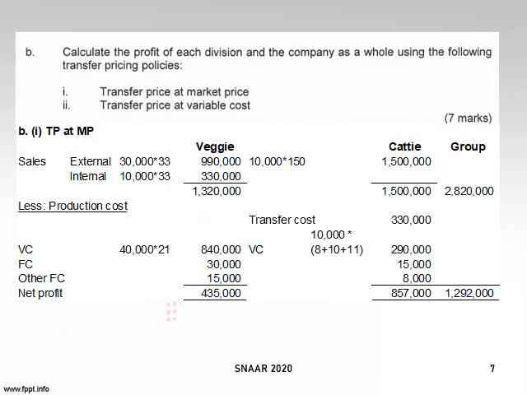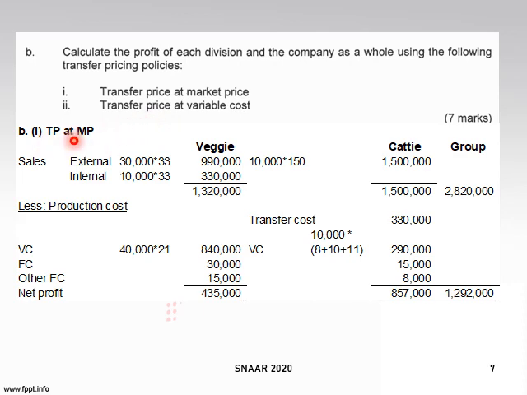Okay, for requirement B, what you need to do adalah to calculate profit of each division and the company as a whole using the following transfer pricing policy. First one, if you transfer at market price. Second one, if you transfer at variable cost. As far as we are concerned, currently dia memang transfer at variable cost kan. Cuma the veggie department, veggie units ni dia intend to increase that transfer cost to the market price. So what we are going to do now adalah kita nak tengok impact kepada profit kalau guna dua harga ni, right? So let's look at the first one.